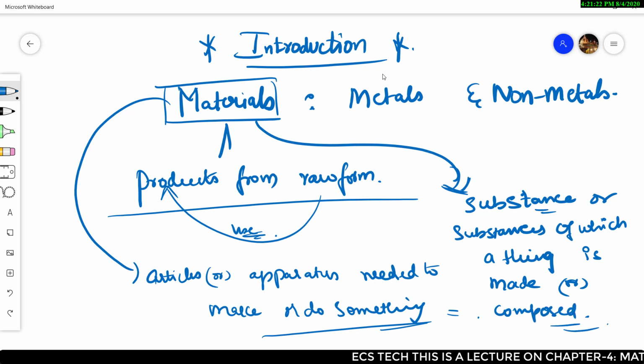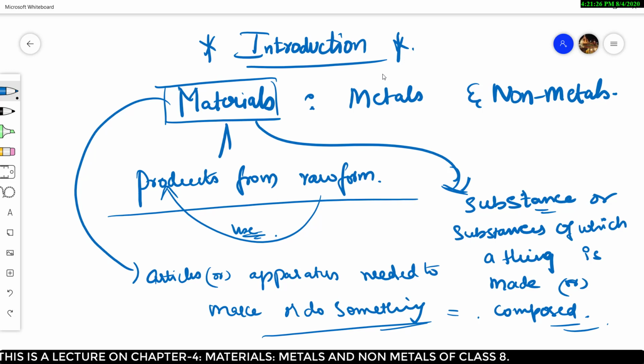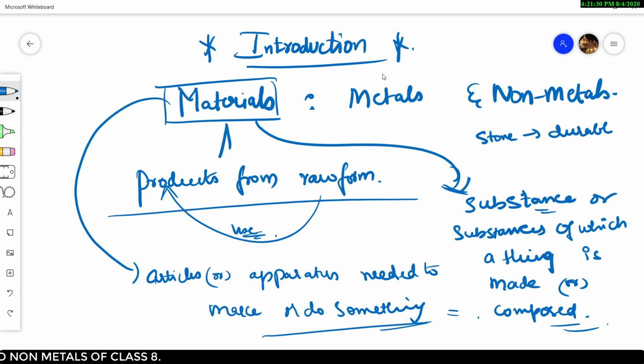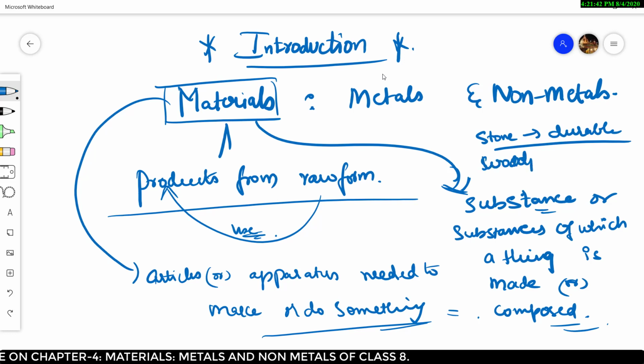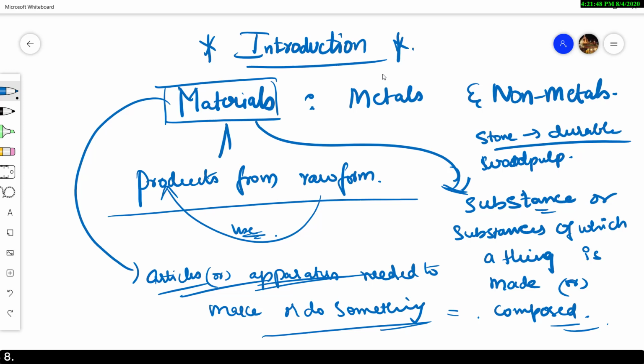So if a building is composed of stones, the stone is a kind of durable material. Durable means durability, that it serves for a long period of time. So these are all like stones, wood pulp, and some of the articles. Articles here means articles or apparatus needed to make or do something.